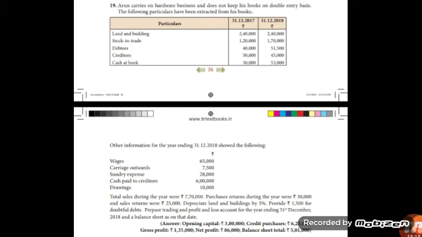Okay, next trading and profit and loss account. In trading account, first item is to opening stock 1,20,000. Next to purchases, only the credit purchases. Children, it has returns, so write the amount in inner column.